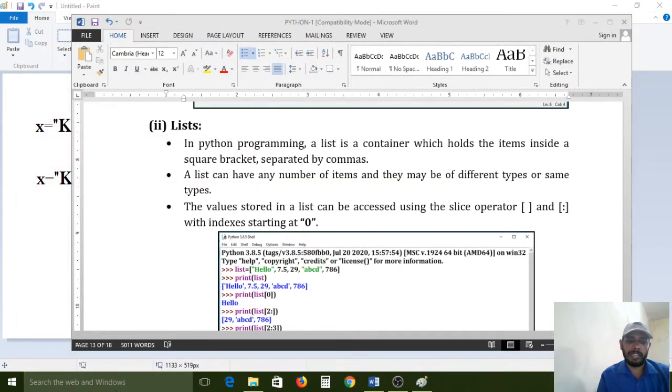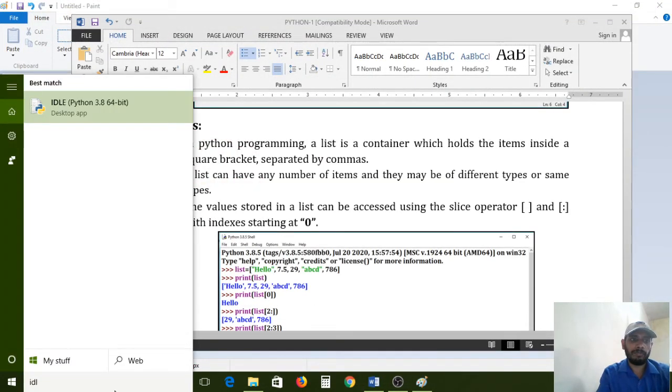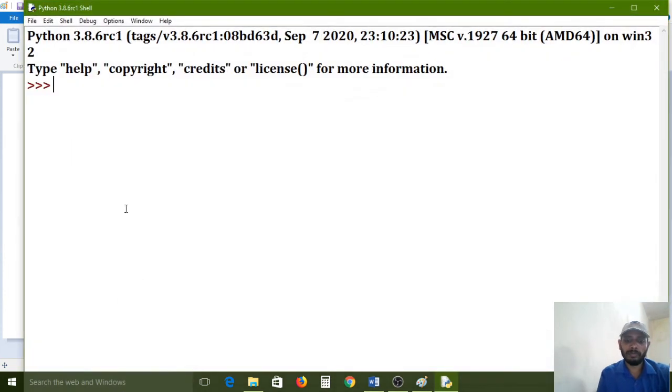I am closing this one. Again, one more window I am opening. I created a list: list equal to square brackets with 10, 20, 30, 40, 50 in between. So this is called a list, a group of elements it is maintaining.